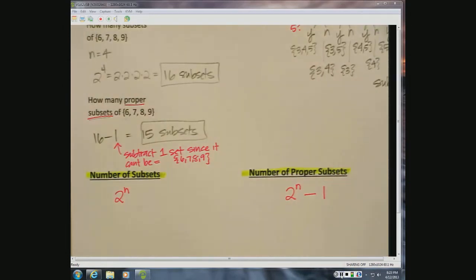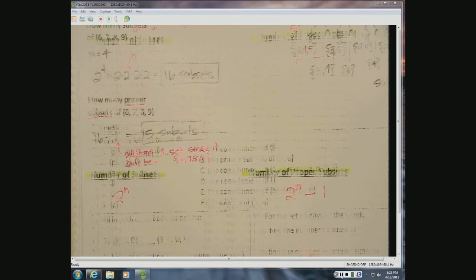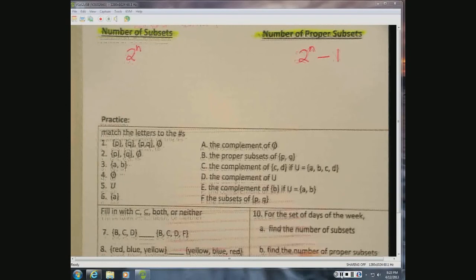Now, there's a few practice problems on the bottom. What I'd like you to do is go ahead and practice these, and we will go over them in class next time we meet.